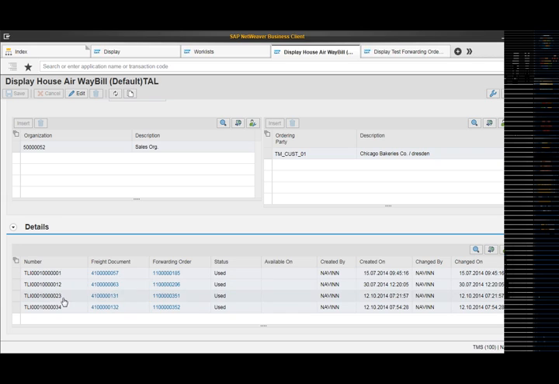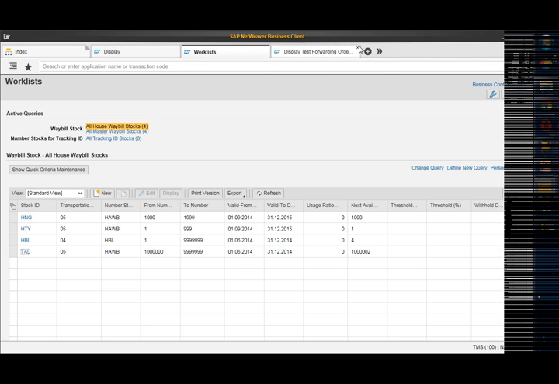So you can see 1, 2, 3, 4, the last digit is the checksum digit which is getting appended in the end, and TLI is the prefix which is getting added in the initial, and the remaining is the 10-digit HAWB number. So similarly, we will be creating for the master air waybill.